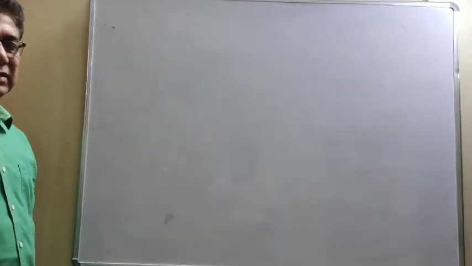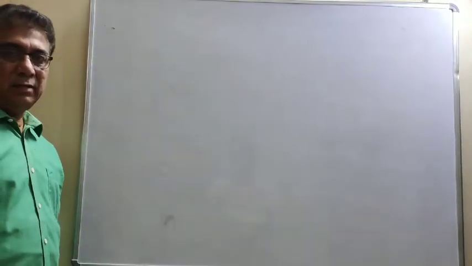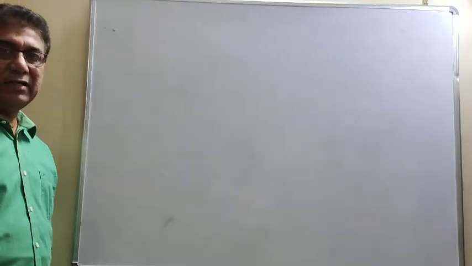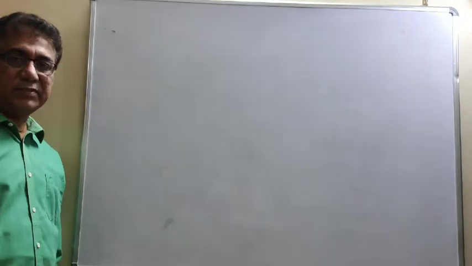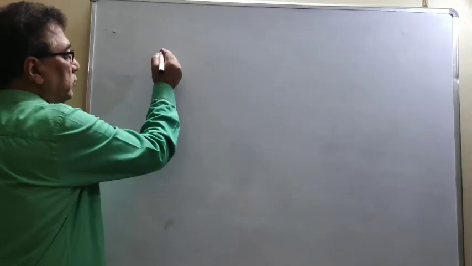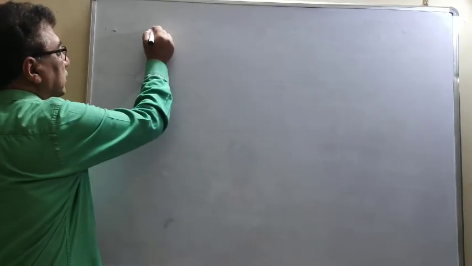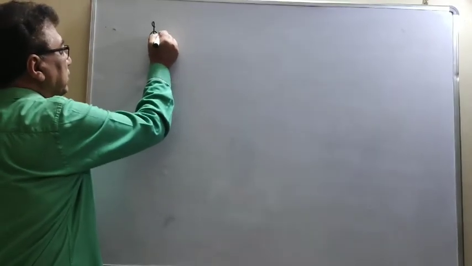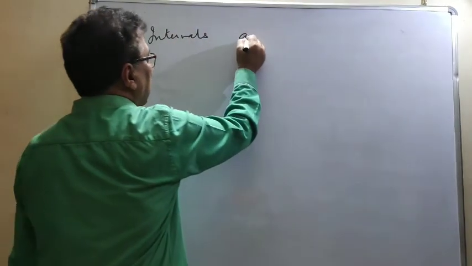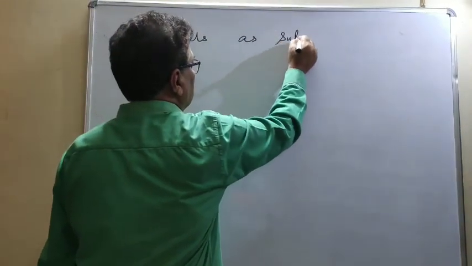Now I will discuss intervals in terms of numbers, and you will see that they also can be expressed as subsets of the set of real numbers. So for that, let us go for intervals as subsets.